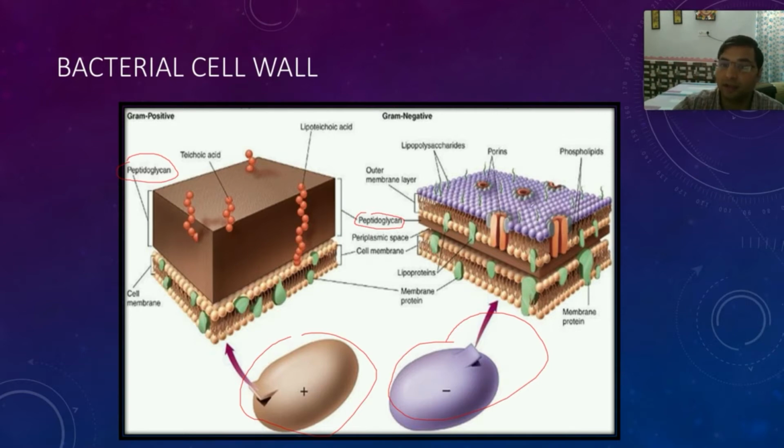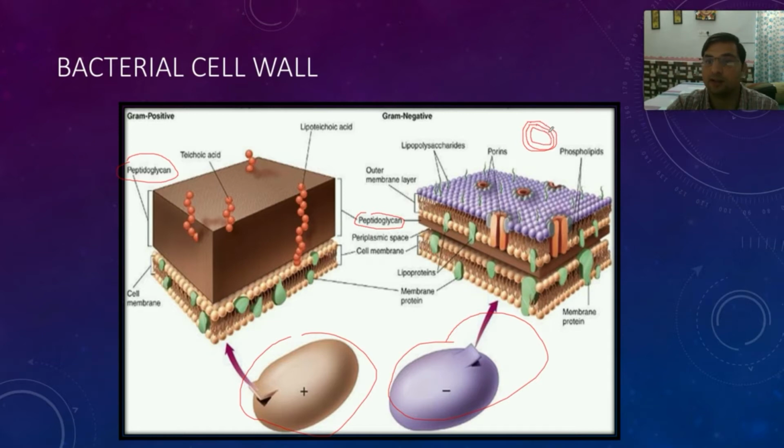a bilipid layer. You can see this bilipid layer, and it is very important. It is called the bilipid outer membrane, and there is an inner membrane also. The cell membrane is inside the cell wall. So see this outer membrane, then the cell wall, and then the inner membrane.